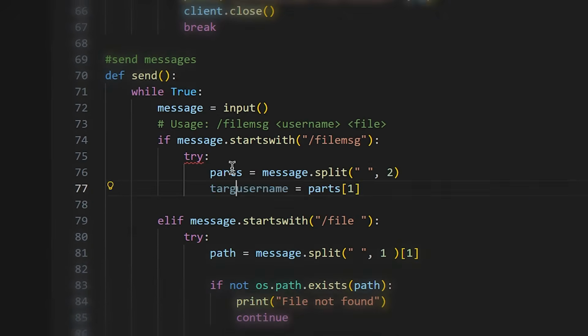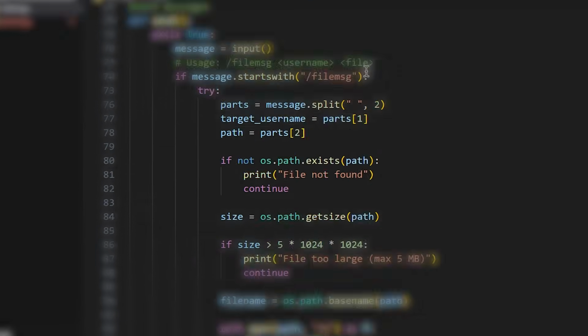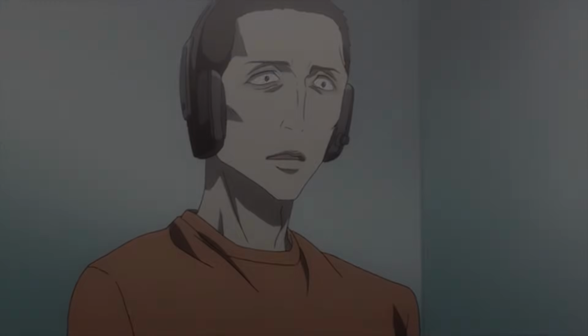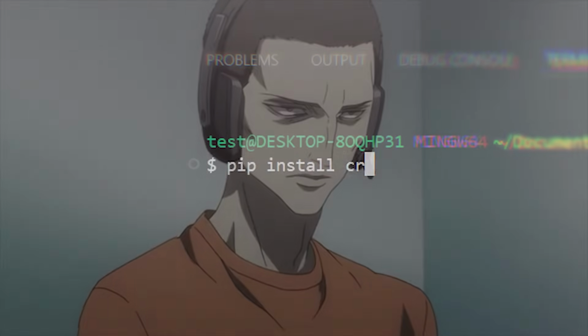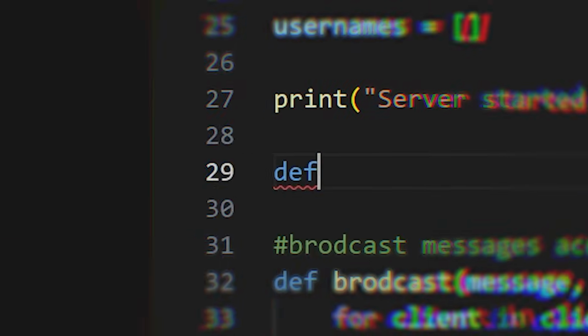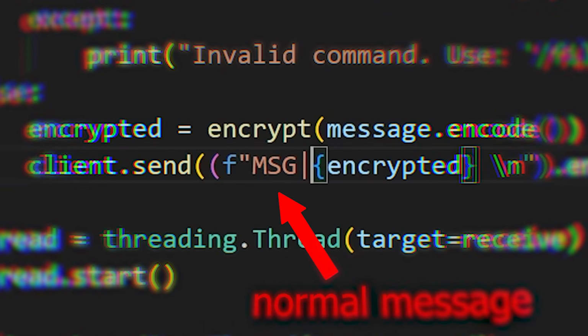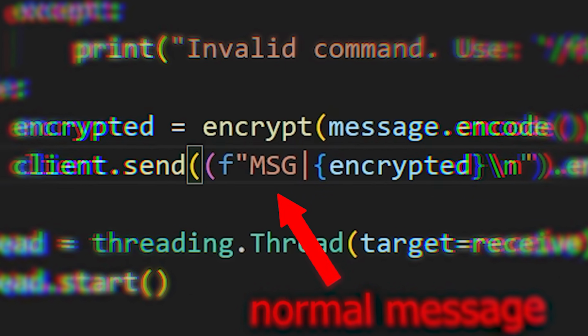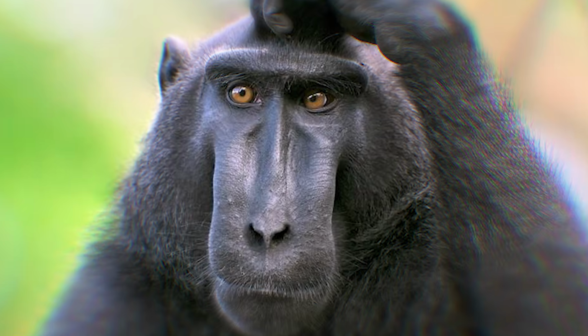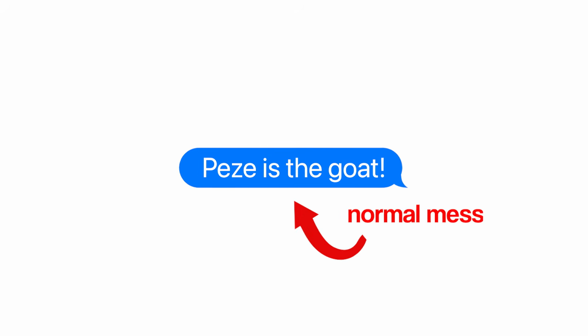We basically have to rewrite half our code to get it to work, but we didn't have a choice, so I just had to log in and do it. I installed the cryptography package, generated a key, encrypted the message before it was sent, decrypted it after receiving it, leaving the start unencrypted so the server can actually know what you want to send, decrypt on the server, encrypt on the server, get confused on the way, and somehow it actually is working.